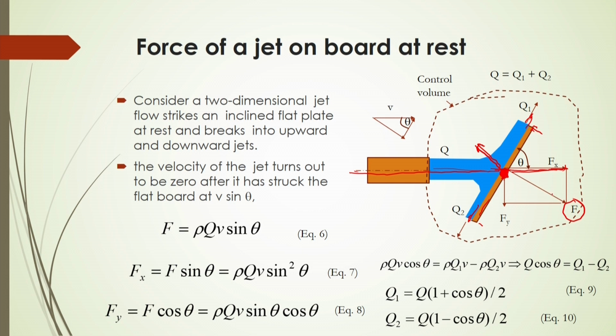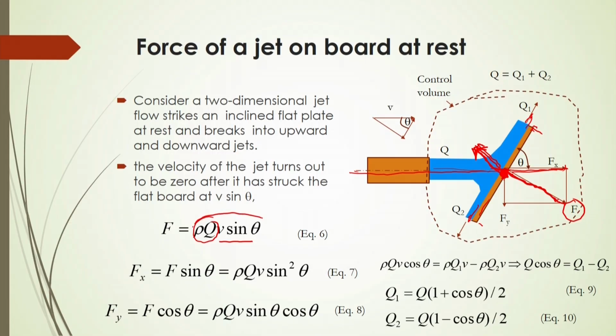Now, what should be the F there? This force will be the force with which this fluid acts in this direction, and in the opposite direction, as per Newton's third law, the same force will be applied by this flat plate. So, this F should be equal to the flow rate q of the fluid, so rho into q, that will be your mass, and into velocity v sin theta, this will be your momentum.